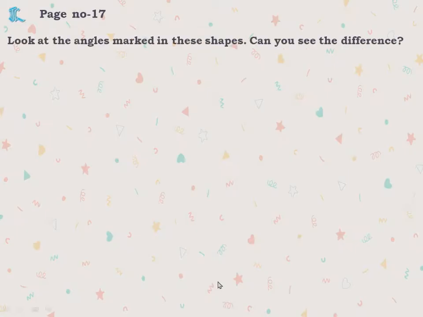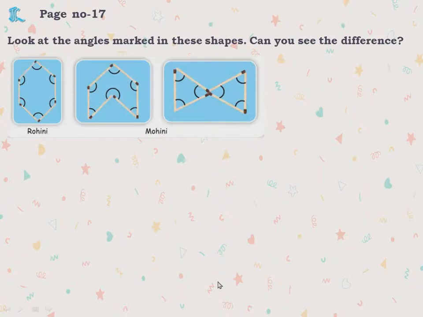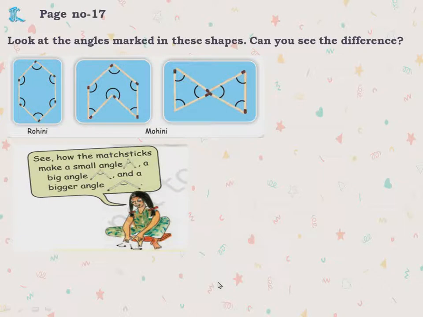Now page number 17, look at the angles marked in these shapes. Can you see the difference in what is made by Rohini and Mohini? Can you find the difference? See how the matchsticks make a small angle. Here a small angle is made. Next, a big angle. Here is a big angle, and then a bigger angle. See here, this is a bigger angle. This is a bigger angle.